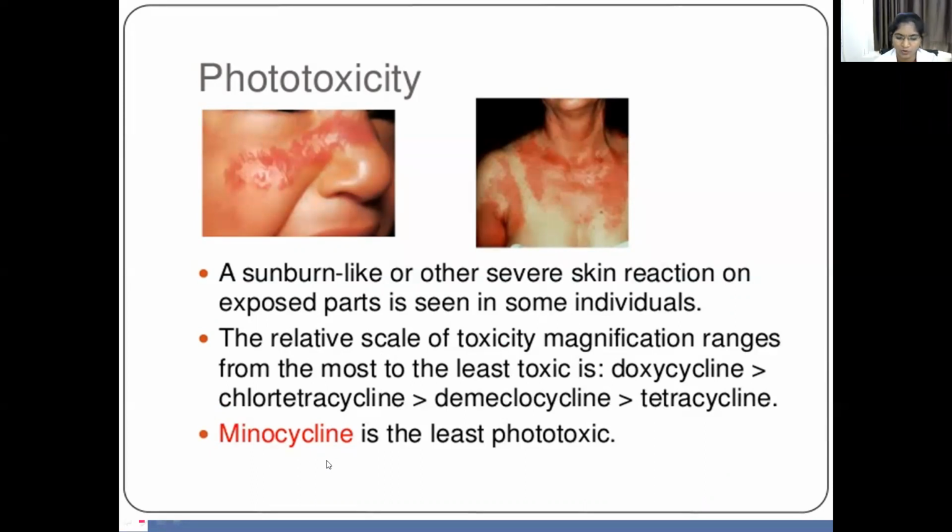Minocycline is the least phototoxic. Minocycline causes less phototoxicity.